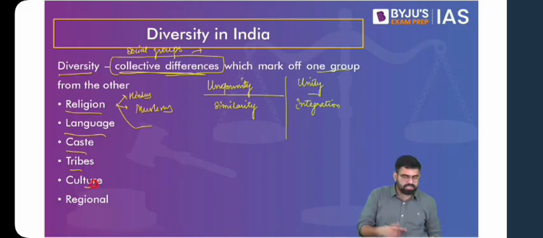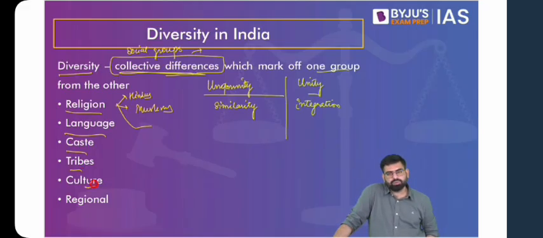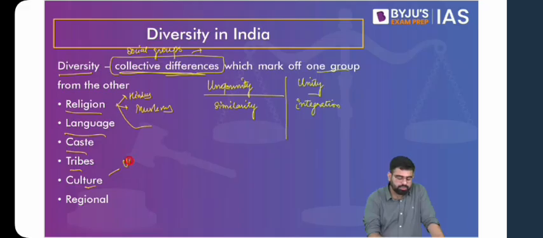And then if we talk about culture, culture is something that you experience every day. The way we wear our clothes in the north, and then the idea of wearing unsewn clothes, particularly by Brahmins in the east. Cultural differences. Then you can talk about the differences in culture between the north and southern part of the country, and the cultural differences with respect to urban and rural areas as well.